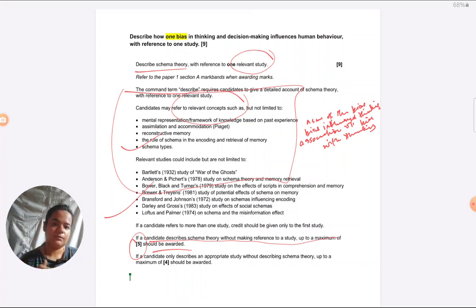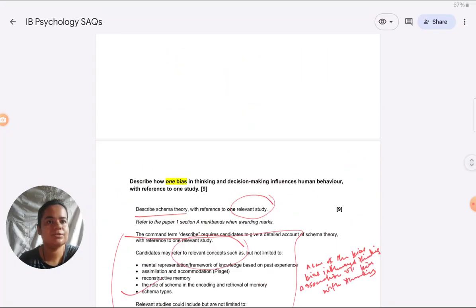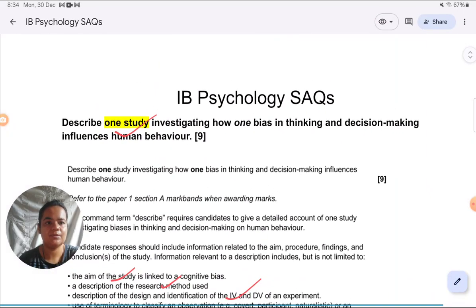That will help you to learn well for the paper. If you're passive, you don't really write your answers, just watching how I'm writing the answer, that is not going to help you to score in the exam. Okay, so now how should I cover a study based answer for bias in thinking and decision making. I just put up the question again. So this is the question which I'm going to answer.